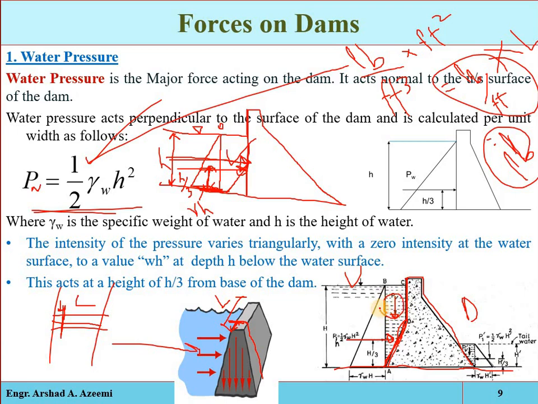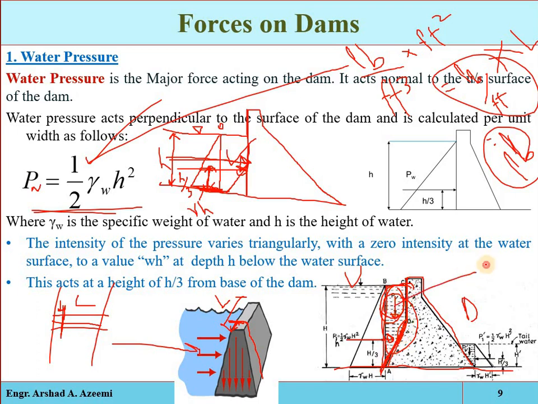The vertical component will be equal to the weight of water contained by that column, meaning the weight of the water present in column A, B, C, D, A. That is actually the vertical component of the water pressure acting on this inclined portion.